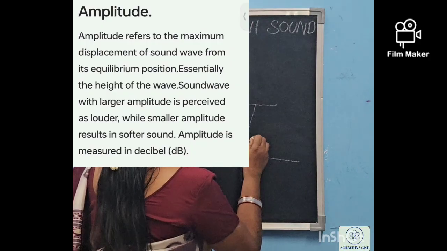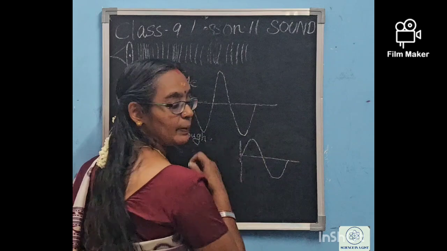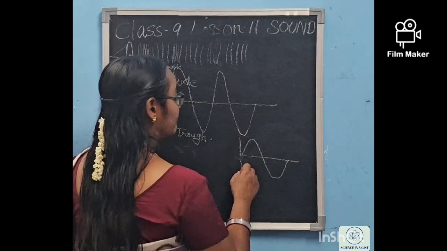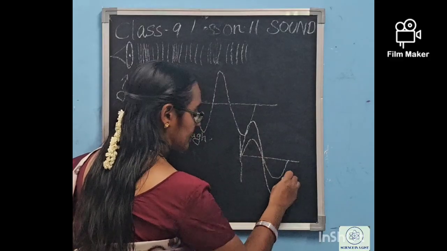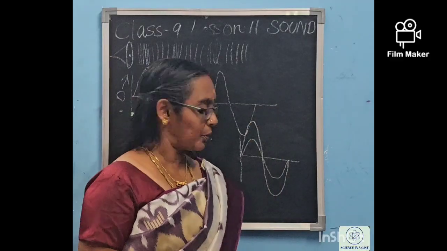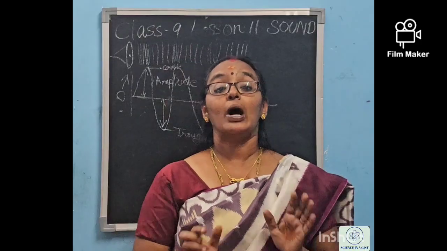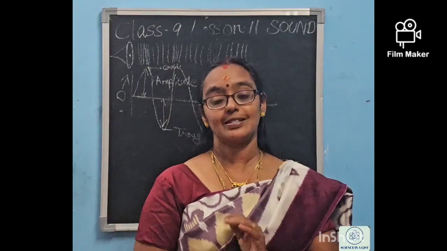First, if I am making a soft sound, this will be the graph of amplitude, and if I am making a shrill sound, the amplitude will be getting increased, and this will be the graph. Okay, did you get the difference? Now, the second one is about the frequency of the sound.